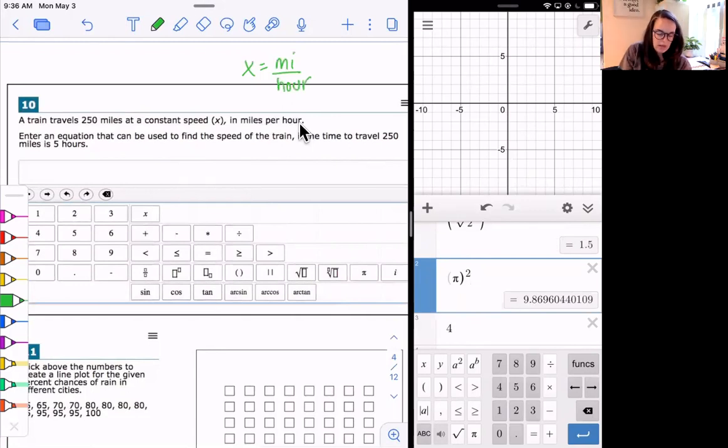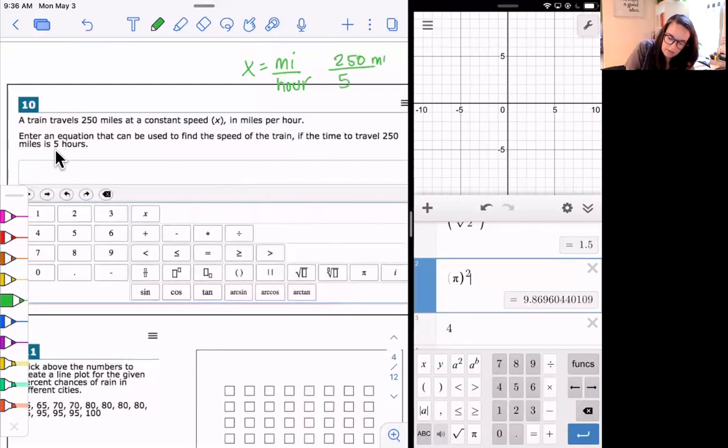Right? It says enter an equation that can be used to find the speed of the train if the time to travel 250 miles is 5 hours. So if this is my speed, equal to miles per hour, then I know I had 250 miles over 5 hours.